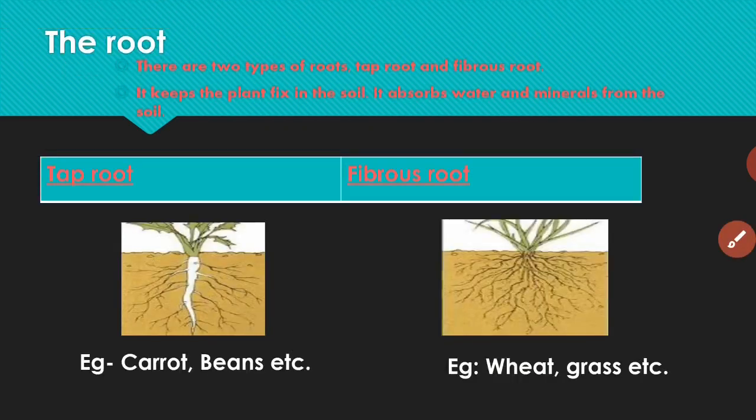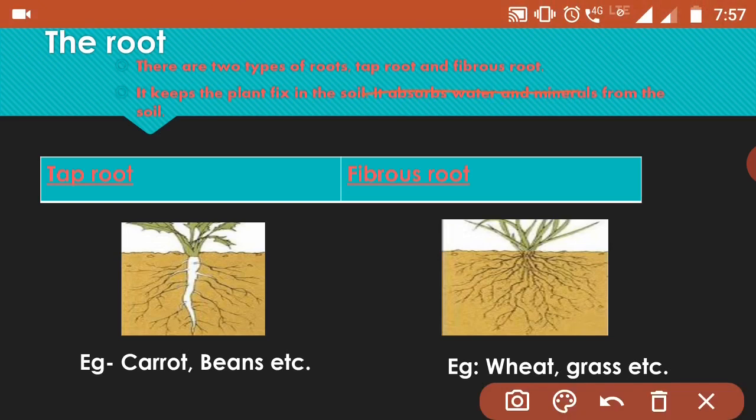Next, let's talk about the root. So, kids, there are two types of roots: taproot and fibrous root. As you can see here, right? Taproot is strong and thick, you can see in this picture also, whereas fibrous root is not so strong, right?